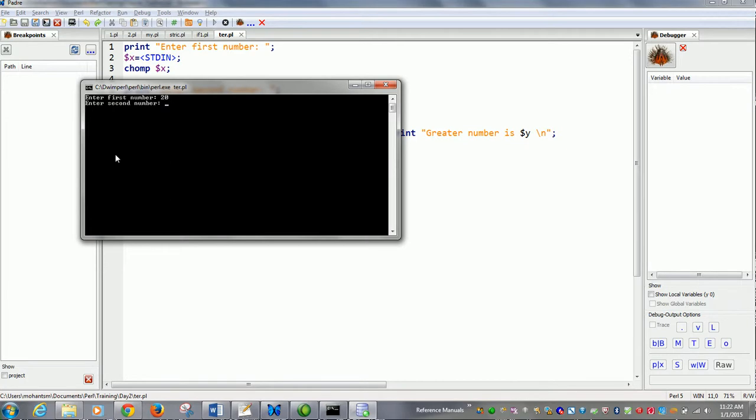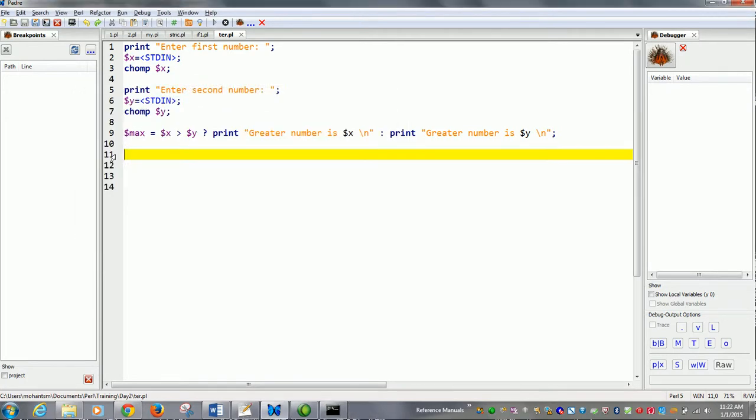Twenty, 23. Greater number is 23. So as I said, there is more than one way to do it. You can decide whatever way you like to program your code.